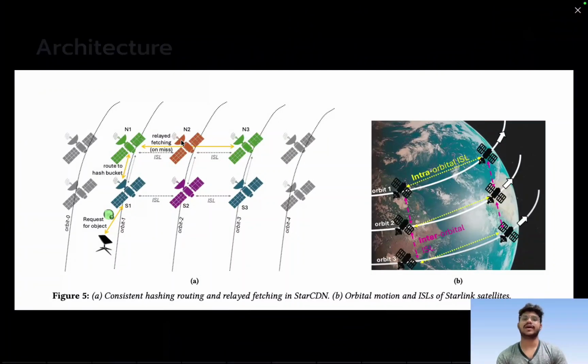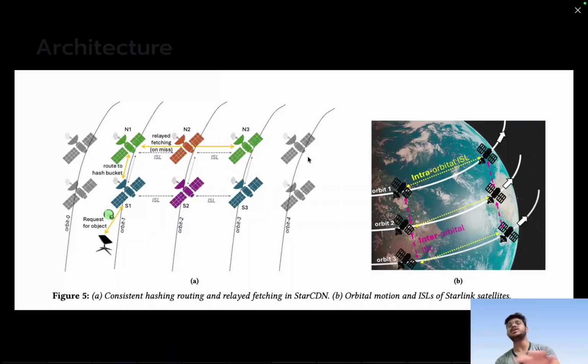So these N2, N3, S3, S2, these four are serving at a particular place, right. And since they are moving with a very high speed, around 8 km per second, after a few minutes these four satellites will shift to the right, okay. So these four satellites will go there, and these two will come here, right. So suppose in that case there is a cache miss, instead of going to the ground, we can simply ask the nearest satellite, because they were present just a few minutes ago, so they might have that content cached.